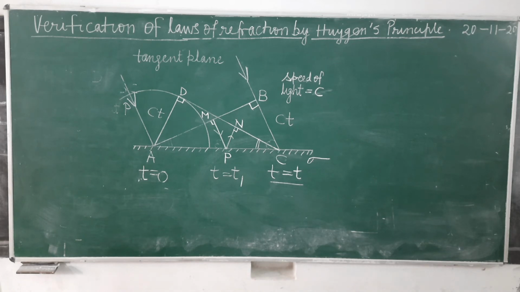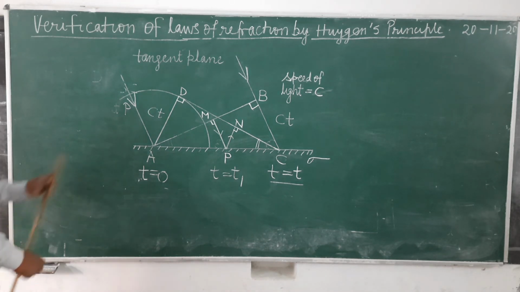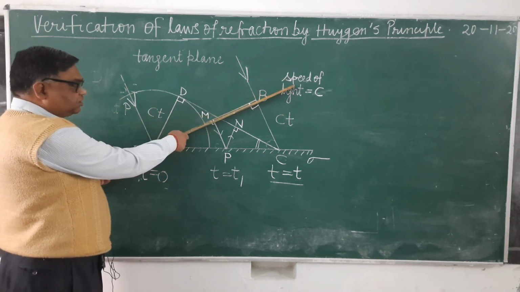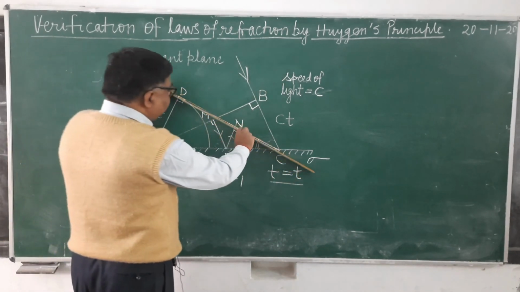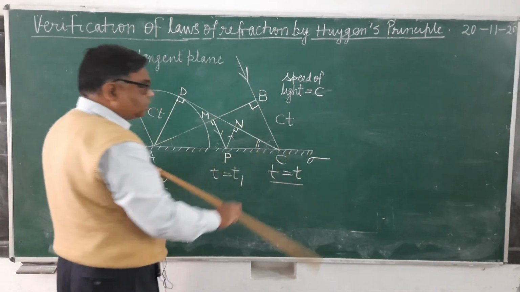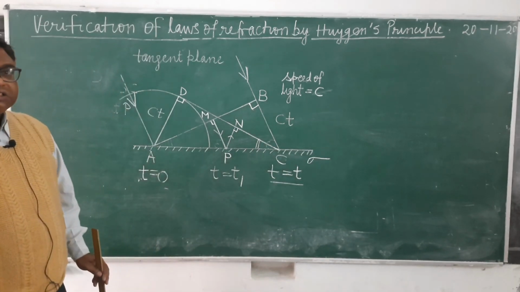So all of you see here, this is the incident wavefront. AB is the incident wavefront, CD is the reflected wavefront, and this is the reflecting surface. All the three are lying on the same plane.